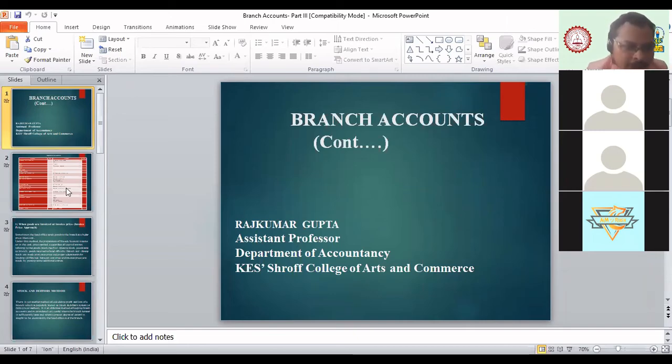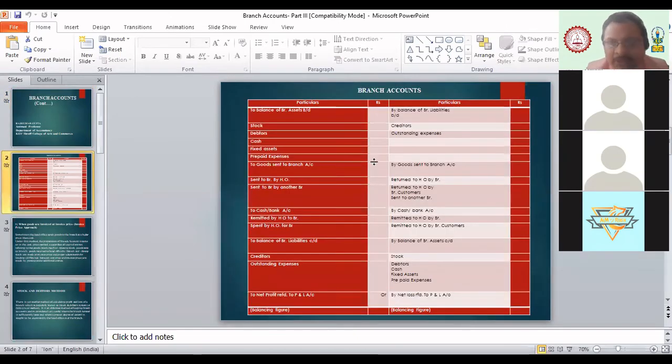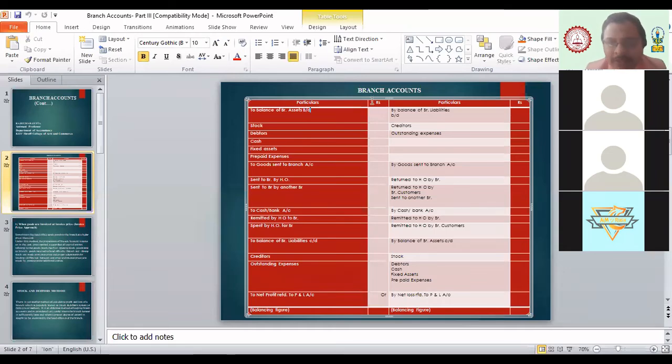Now see, this is the pro forma, or format, of the branch account, how it looks. On the debit side, we have details of all assets sent by the head office to the branch. And this account we prepare in whose books? Branch or head office? Head office, exactly. So in the head office, the branch account will look like this.